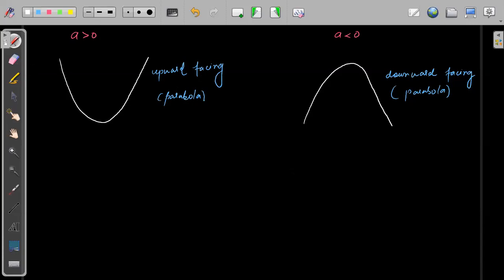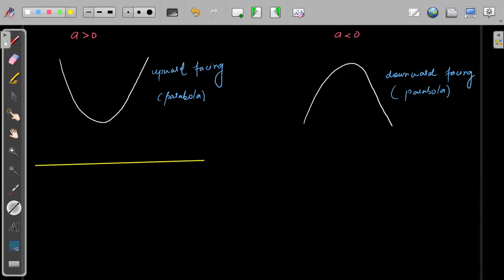Now let's look at some of these cases. Some of the students were saying, why is it not touching? In these two we can take some different cases. Suppose the x-axis can be here, that means it is not touching.